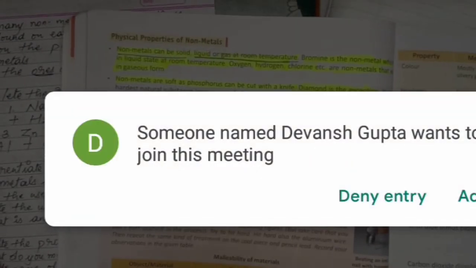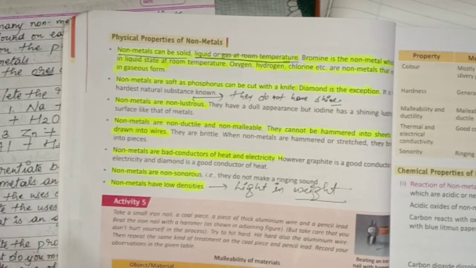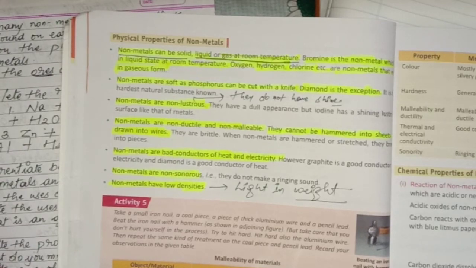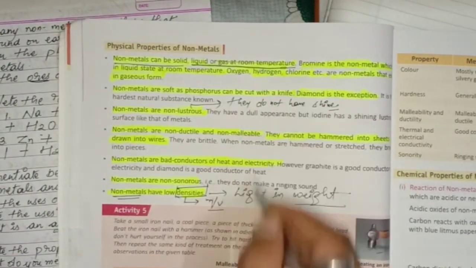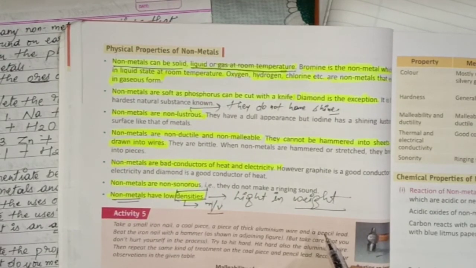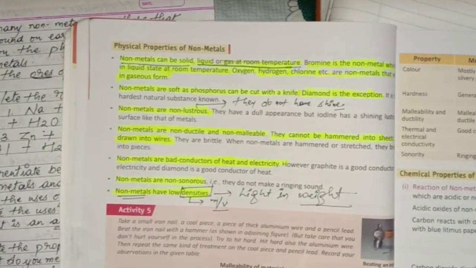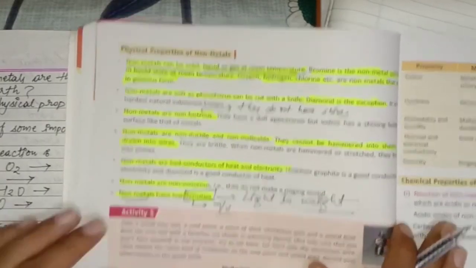And if you see, the weight is very less of all the gases, either it is nitrogen, hydrogen, or helium. So these all points you have to write, which are highlighted. So this is our answer 17.